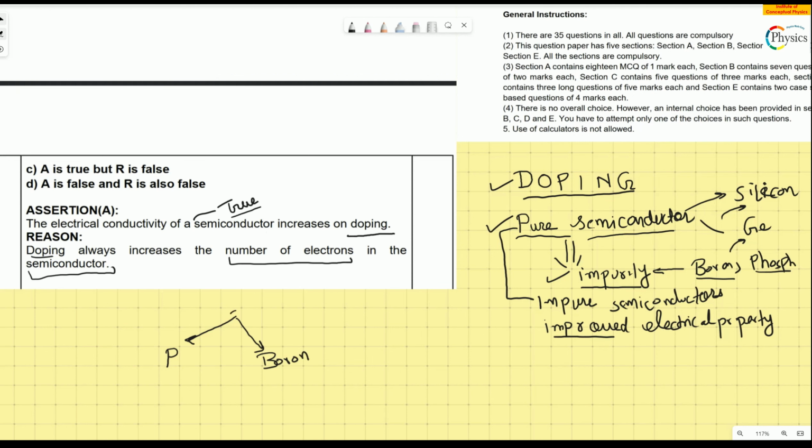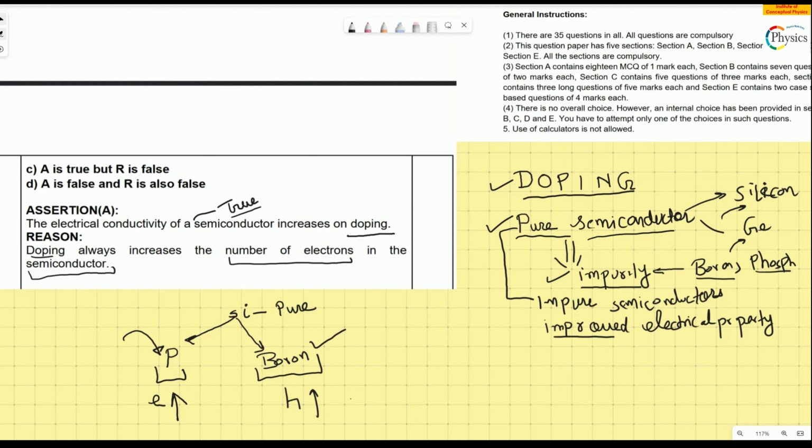So you have silicon, which is pure, and you can add two types of impurities, phosphorus or boron. These are just examples; there are many more atoms you can add. When you add phosphorus, the electron concentration goes up. When you add boron, the hole concentration goes up.